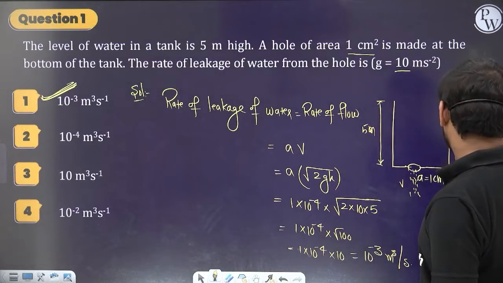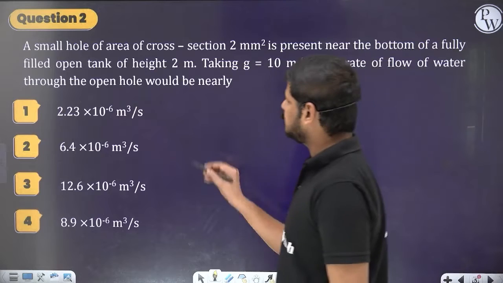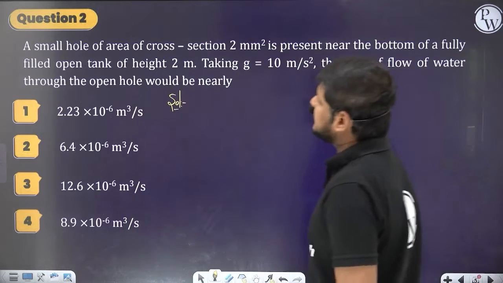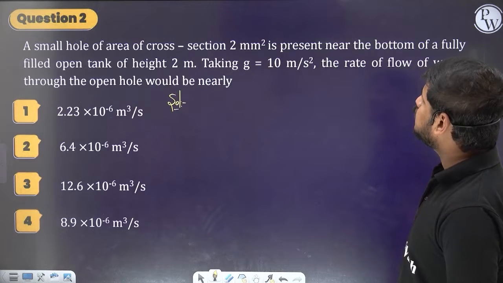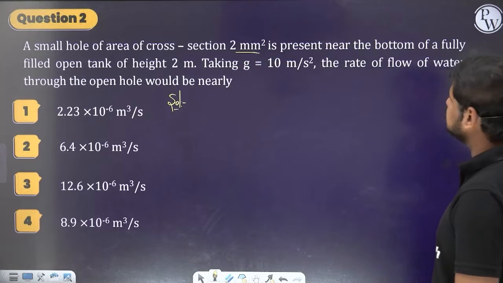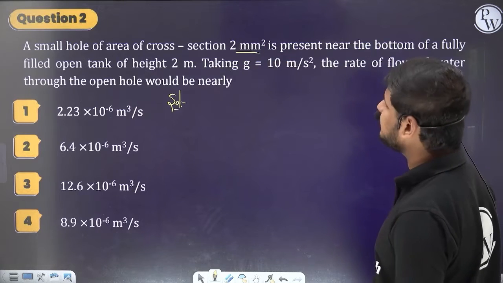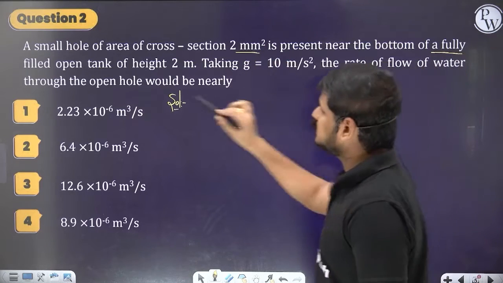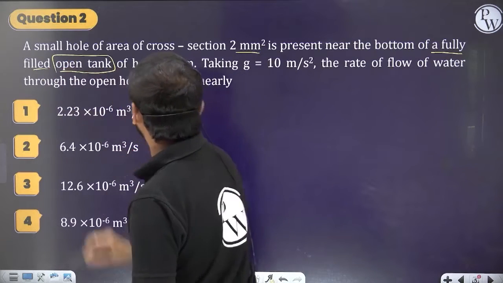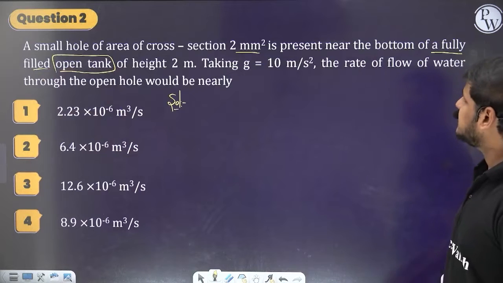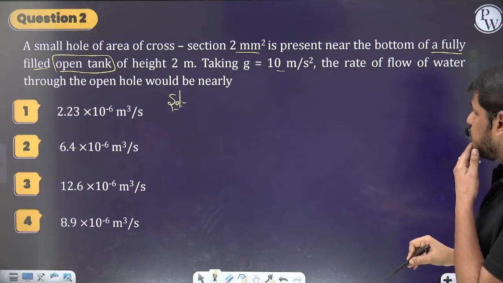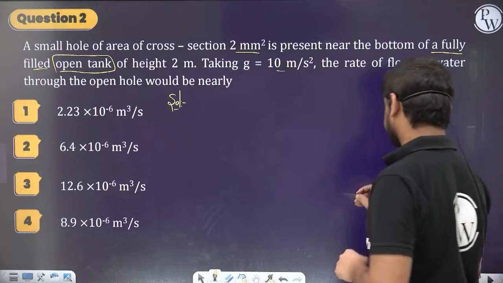So let's move to the next one. We have one more question here. What does the question say? A small hole of cross section 2 mm square, so the area of the hole is given, is present near the bottom of a fully filled tank. So it's an open vessel of height 2 meters. Taking g as 10, the rate of flow of water through the hole would be nearly, see here.